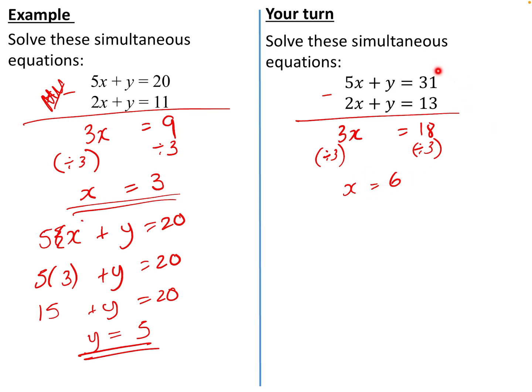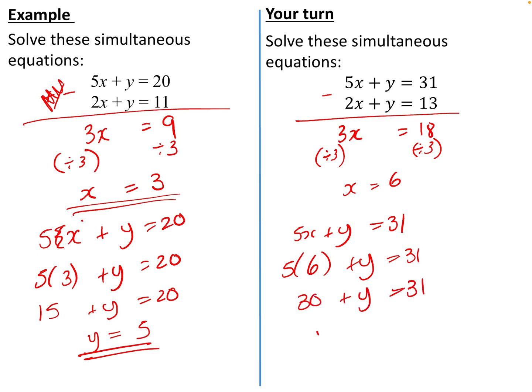Substituting this back into one of these two equations, I'm going to choose to use the first one. 5x plus y is equal to 31. 5 lots of 6 plus y equals 31. 30 plus y equals 31. Y is equal to, when I subtract 30 from both sides, y is equal to 1.